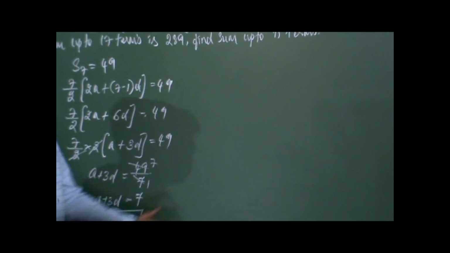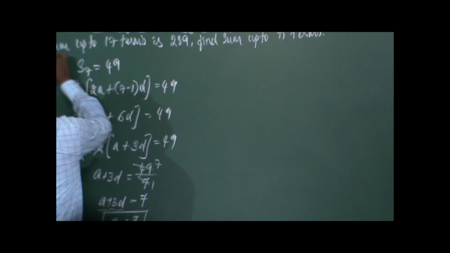So A4 is 7. Or else you can stop the process here itself, convert that into a linear equation in 2 variables, and also solve this. Or else you can reach A4 is equal to 7. The process is left to you. Whichever process you feel very confident with, you can go with that.